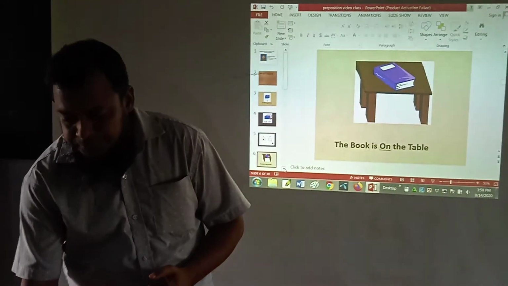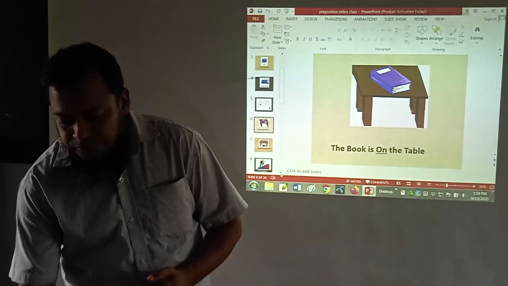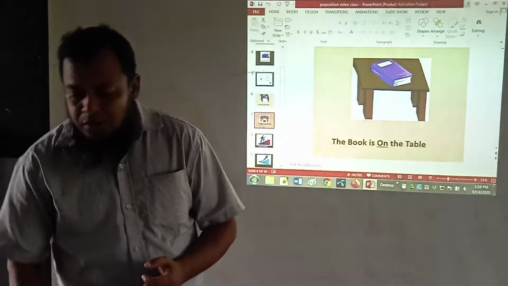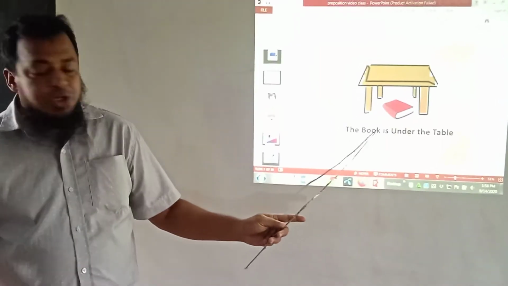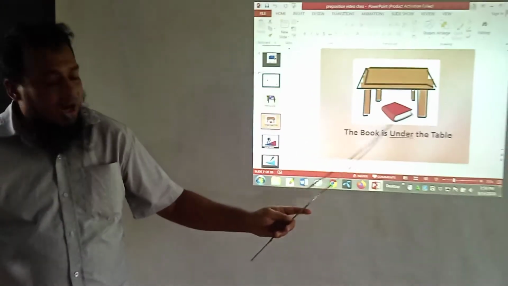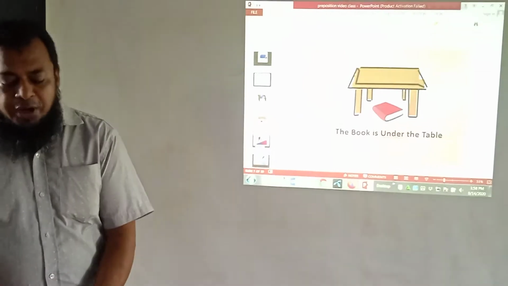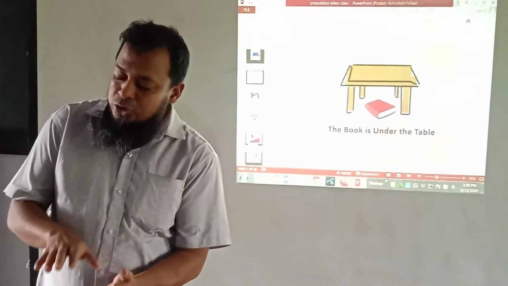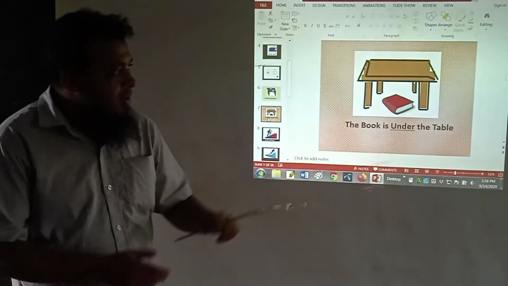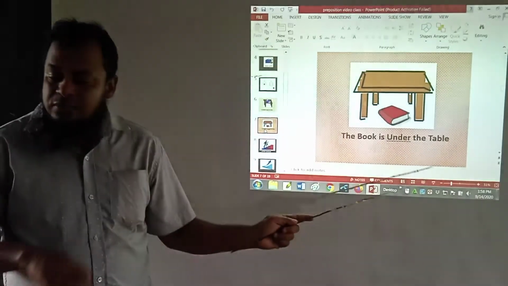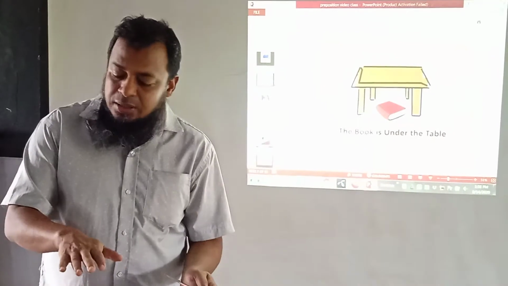Next, what we are seeing on the projector screen: the book is under the table. So the book was on the table before, and the opposite of on is under. Under means something is below something.